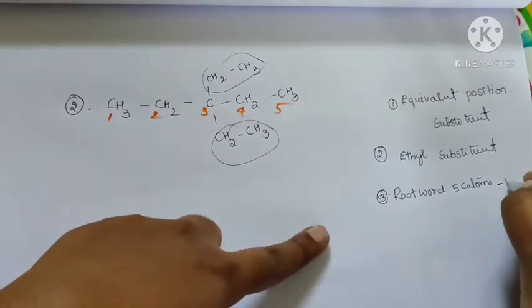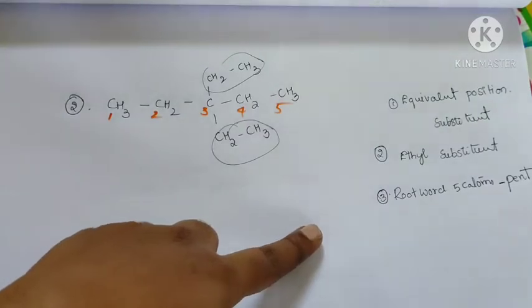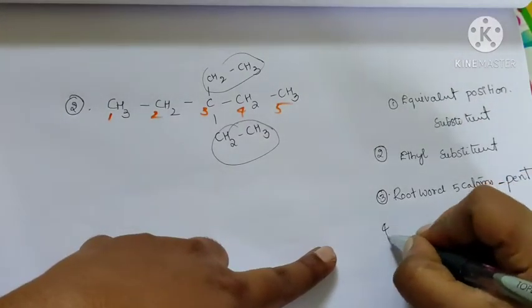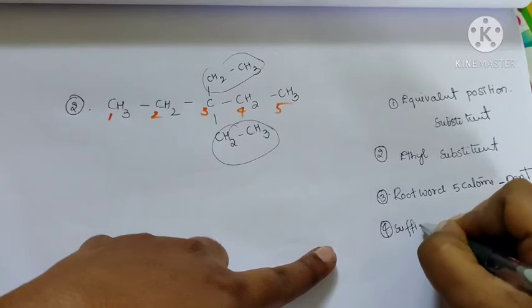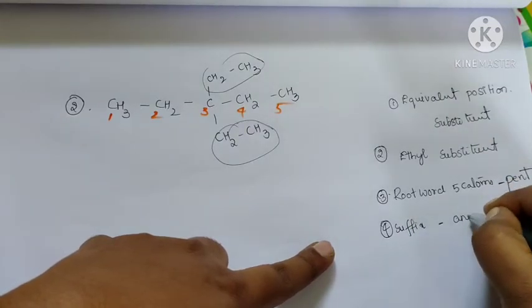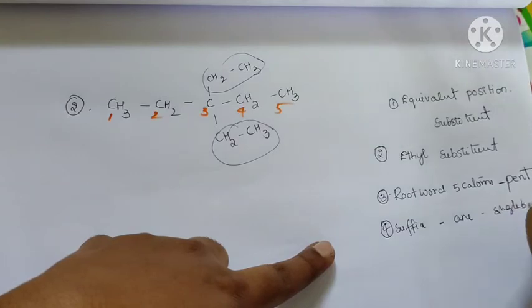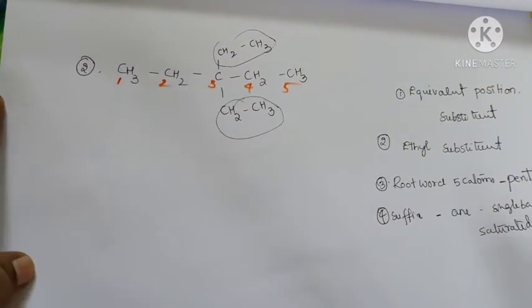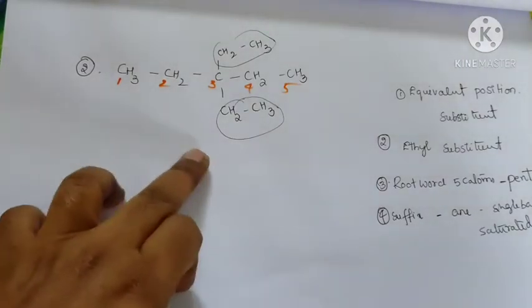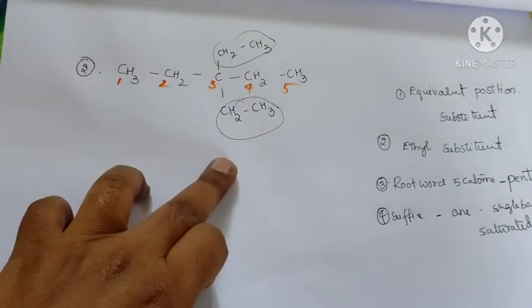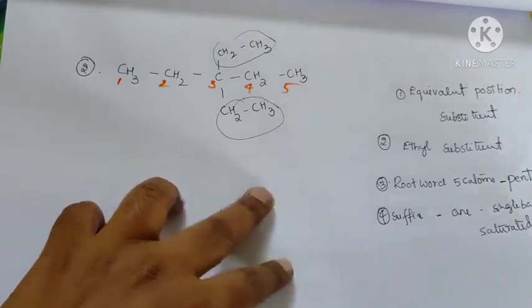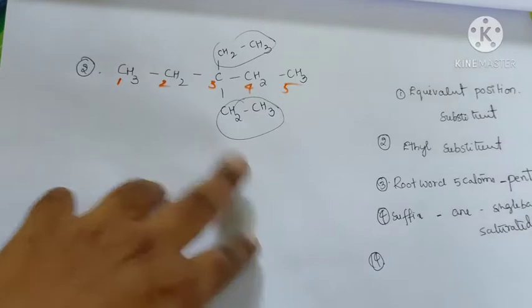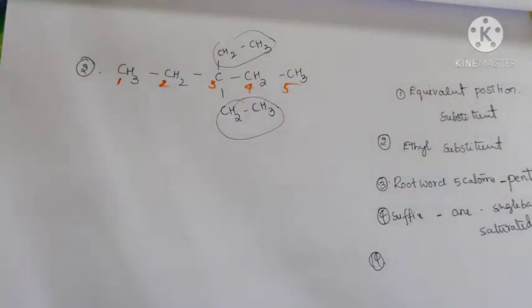And the suffix is -ane because all are saturated bonds. Saturated means single bonds are present. With ethyl substituents, root word pent and suffix -ane, we get pentane.